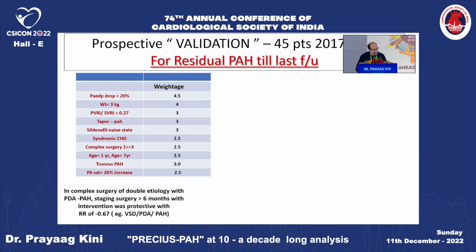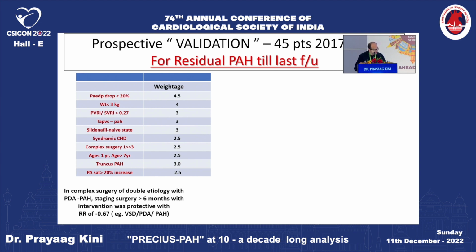So the strongest predictor was on cath. If it drops more than 20%, they do the best. I mean, they have less residual. If the drop is more than 20%, they do the best. If it is less than 20%, they are more likely to have residual PH. Weight less than 3 is more residual, like more PH. PVR, SVRI more than 0.27.